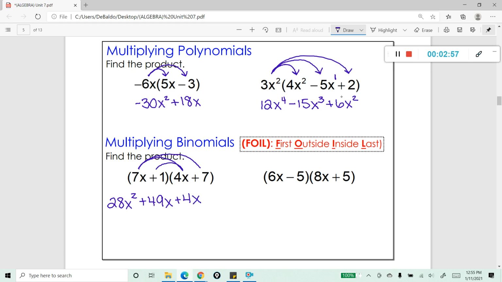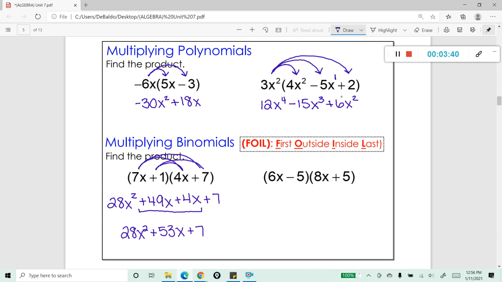Then we're going to move on to the inside terms, positive 1 times 4x, leaving us with positive 4x. And then last represents the two last terms. Positive 1 times 7 gives us positive 7. Anytime you multiply two binomials together, it's going to give you 4 terms. And those two center terms are going to have the same variable, and they're going to be like terms. So you always want to take it one more step and condense this down. So let's simplify it to 28x squared plus 53x plus 7. And there you've multiplied these two binomials together.